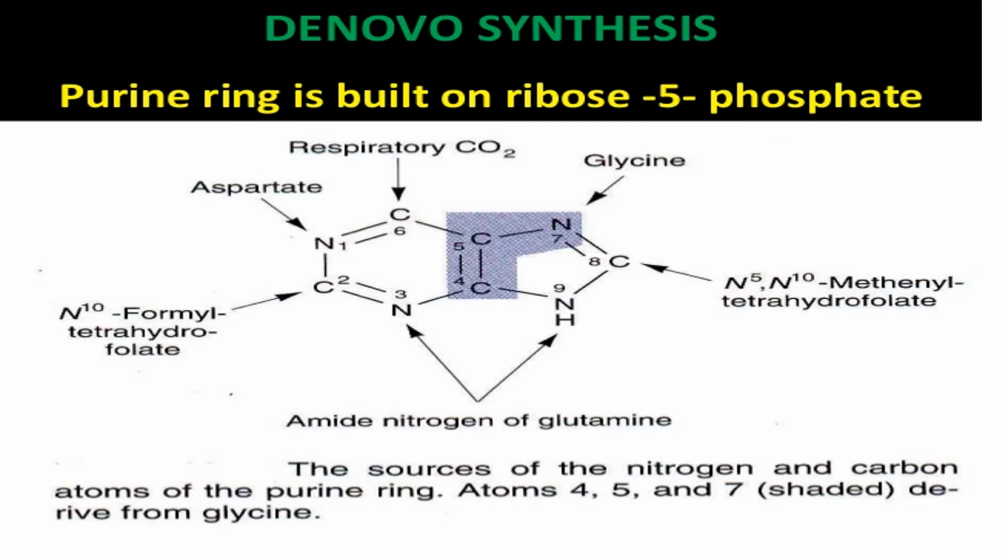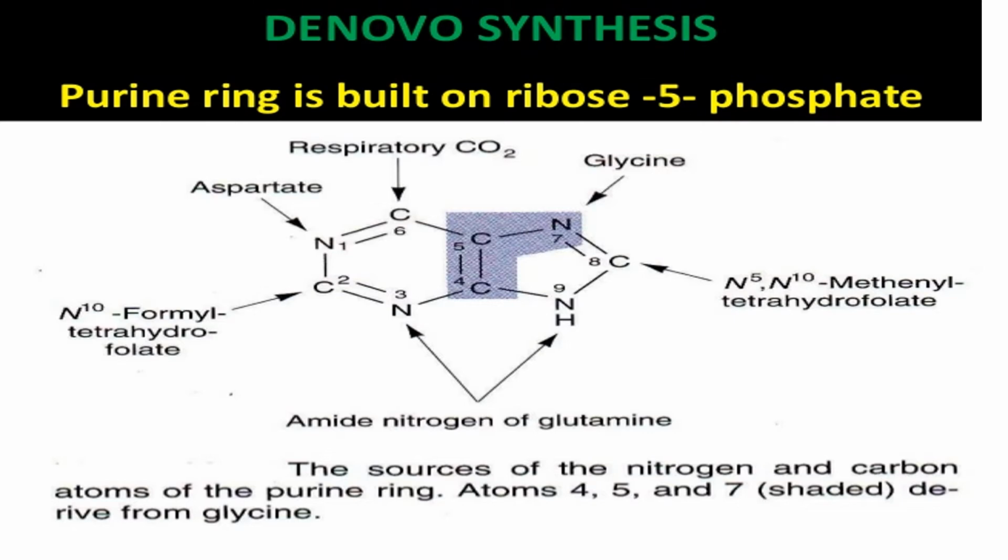There are certain amino acids and compounds that react to form the purine ring, mainly adenine and guanine. In this ring, nitrogen numbers 3 and 9 are contributed by the amide nitrogen of glutamine, while carbon numbers 4, 5 and nitrogen 7 are contributed by the amino acid glycine.